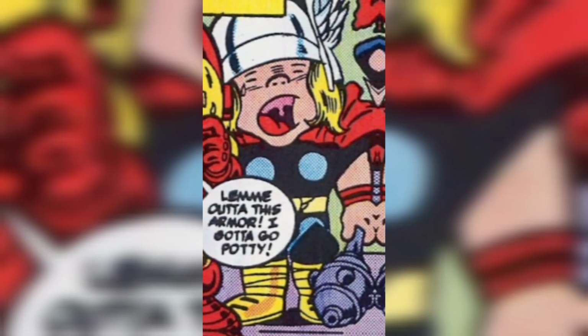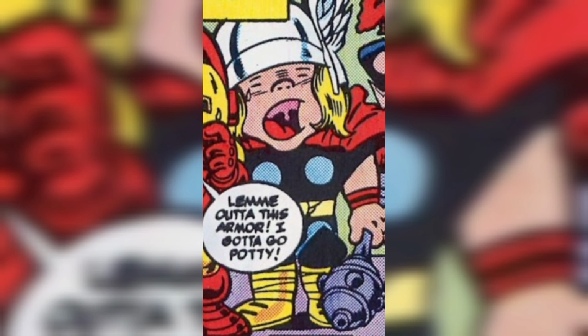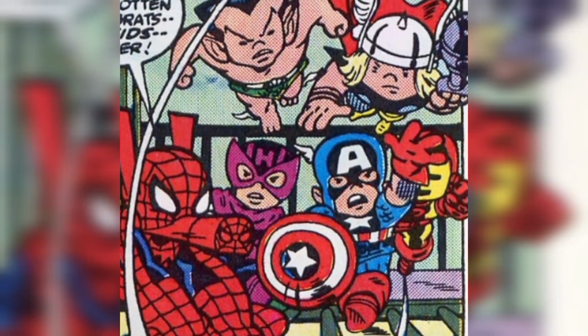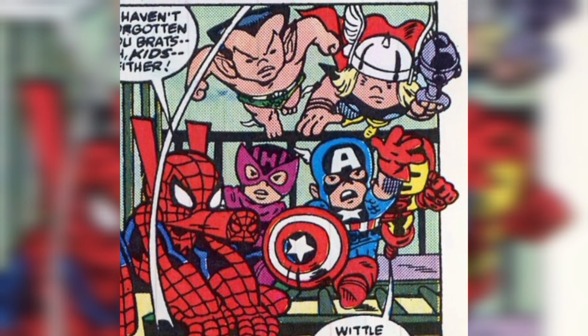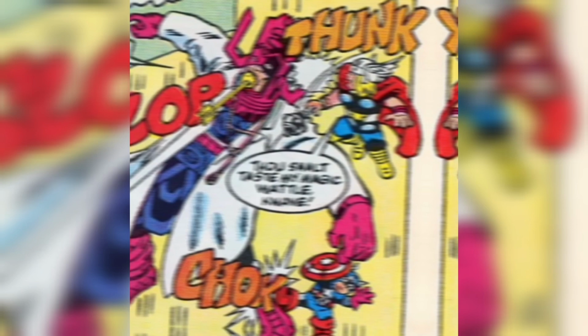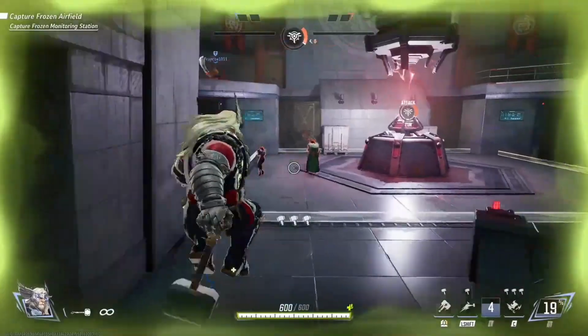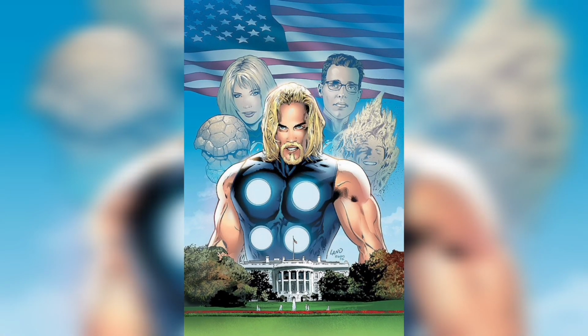Next is Mighty Thor. Mighty Thor is a member of the Little Avengers. This playful version of Thor finds himself captured by the villainous Malpractice. A rescue mission is launched by the Silver Burper, Spider-Ham, and the Fantastic Four Tots. Despite initial setbacks leading to their own capture, Spider-Ham manages to break free and liberate his comrades, culminating in the defeat of Malpractice.